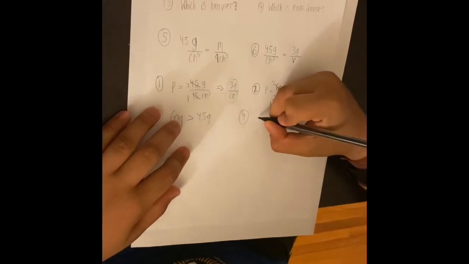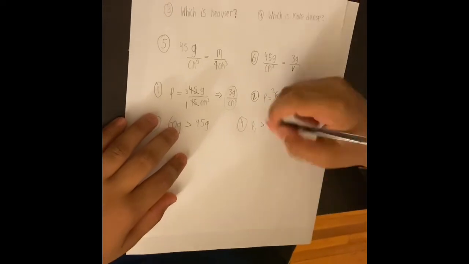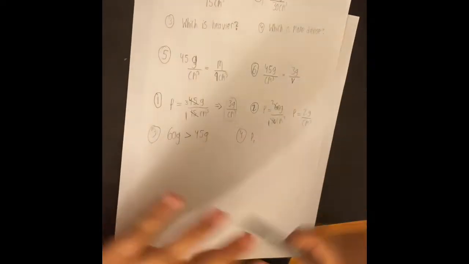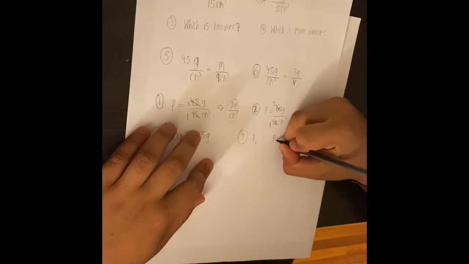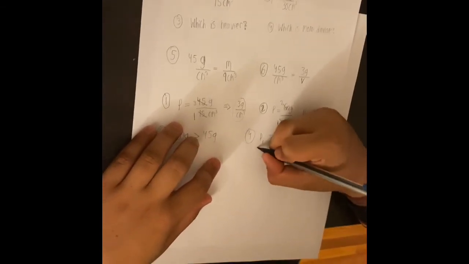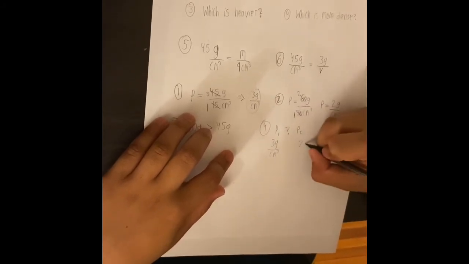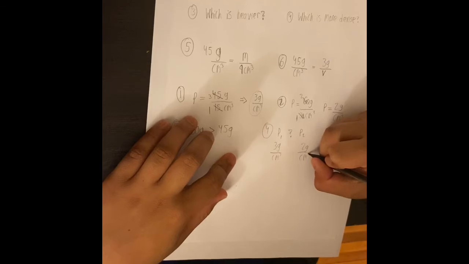So we're comparing substance 1 and substance 2. Which one is greater? Over here, this one has 3 grams per centimeter cubed, and this one has 2 grams per centimeter cubed. So substance 1 is more dense.